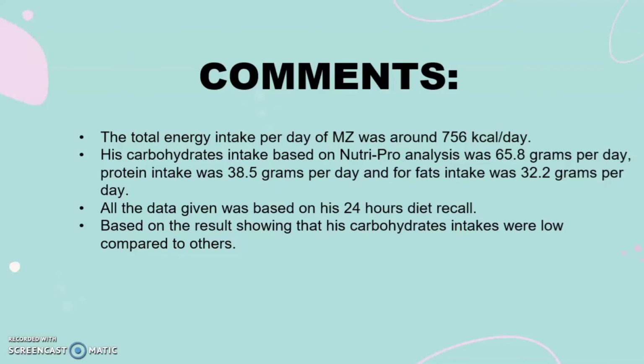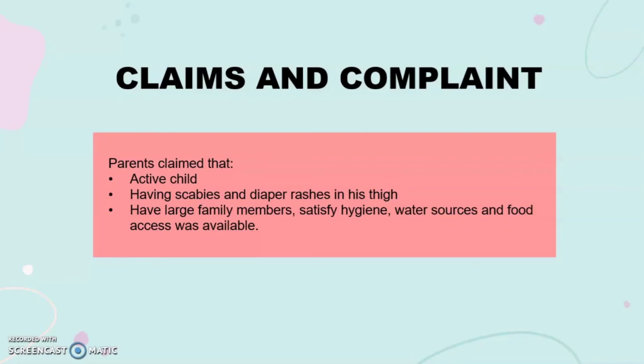from the data given, we can see that MZ has low macronutrient intake and also low micronutrient intake, such as we cannot see whether he takes fruits as a snack. Parents claim that MZ is an active child, having scabies and diaper rashes, and they have a large family, but hygiene, water sources, and food access were satisfactory.